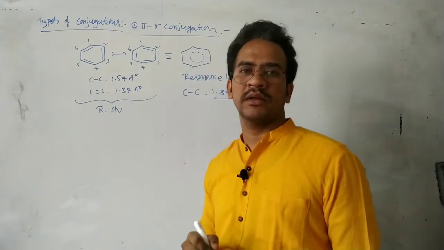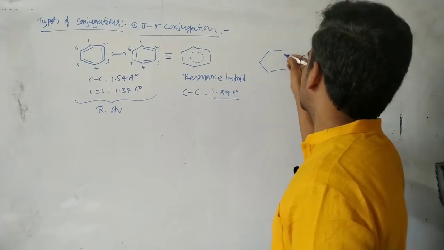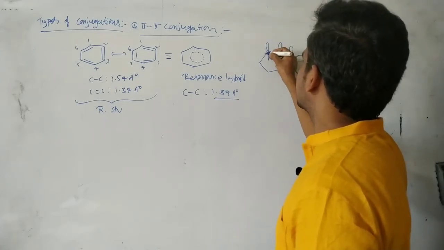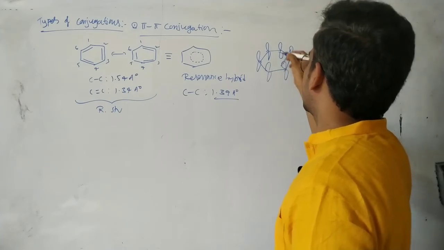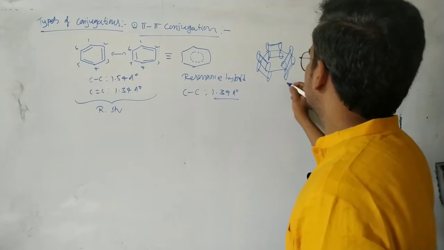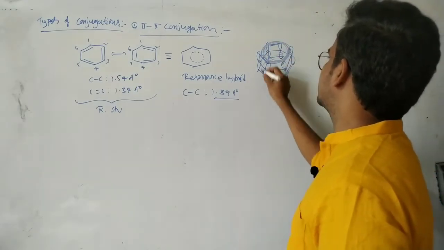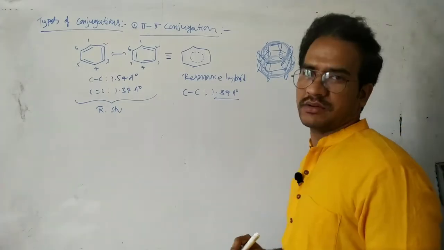This molecule is a planar molecule, and if you see this, these p orbitals are parallel. Pi bonds are formed by the pure p orbitals, this pi bond, this pi bond. All these p orbitals are parallel to each other, so there is a continuous delocalization of the pi electrons.